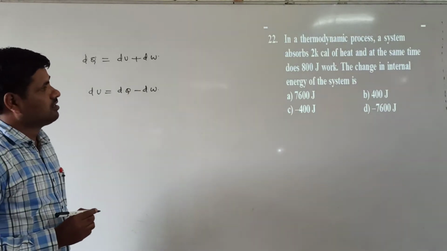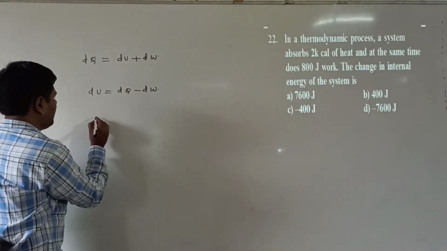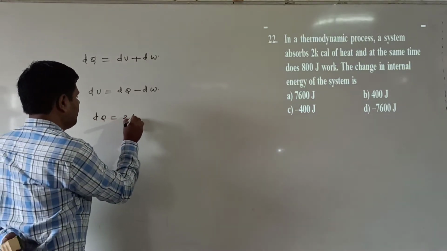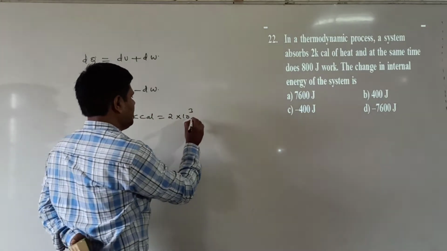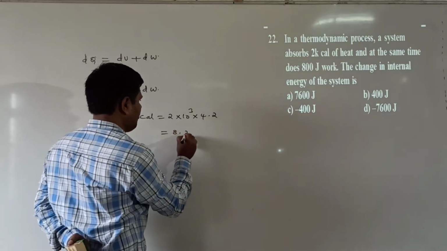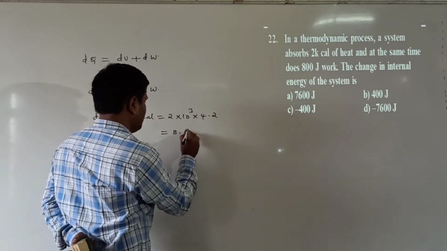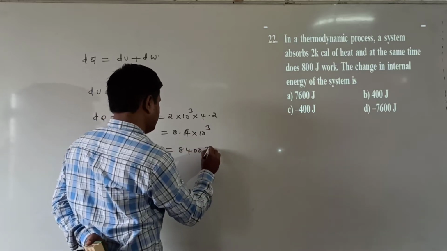The thermodynamic system absorbs 2 kilocalorie of heat, so dQ is equal to 2 kilocalorie. That is 2 into 10 power 3 calories, and 1 calorie is equal to 4.2 joules, which means 8.4 into 10 power 3, that is 8,400 joules.